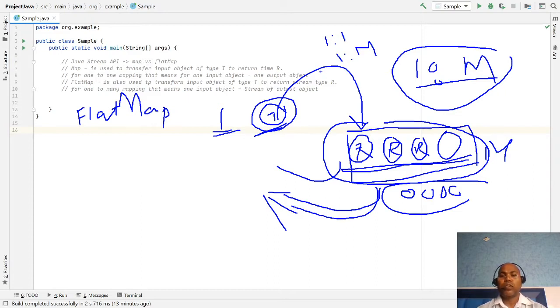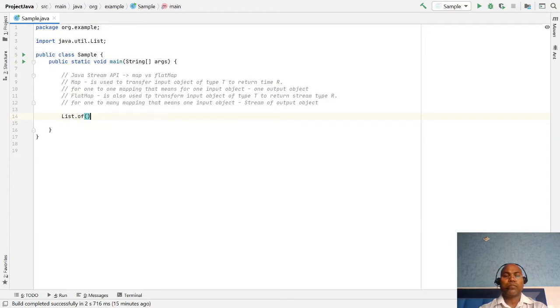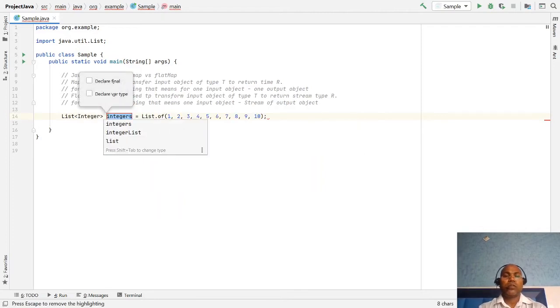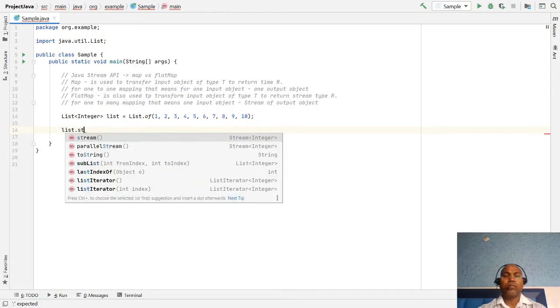Let me write one simple example which demonstrates what we are talking about. So we have a list of some values. Let's say we have 1, 2, 3, 4, 5, 6, 8, 9, 10. We have a list of values, and now as per the list I am going to provide the Stream API.